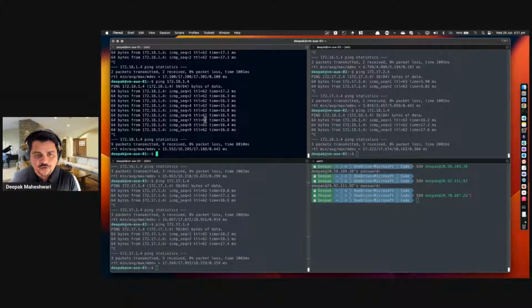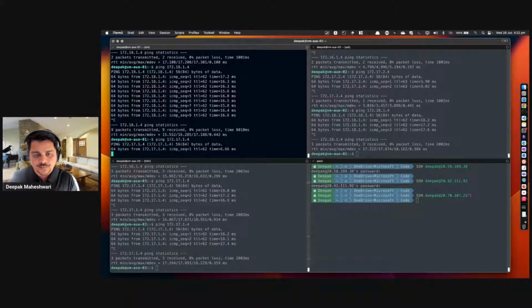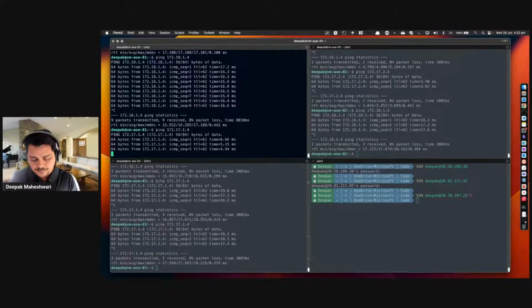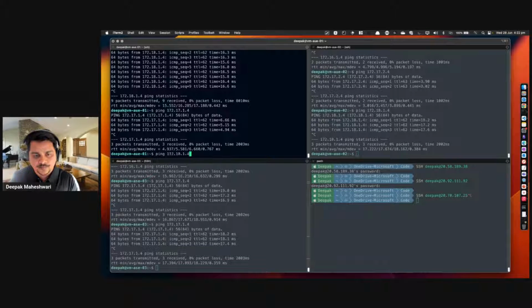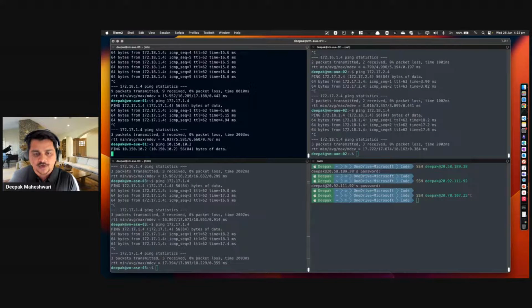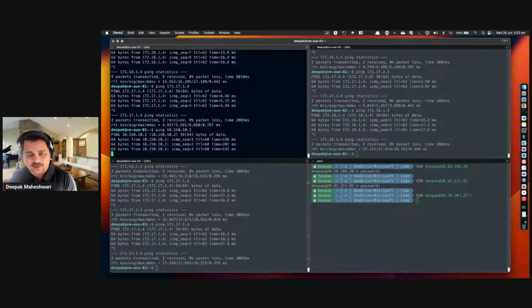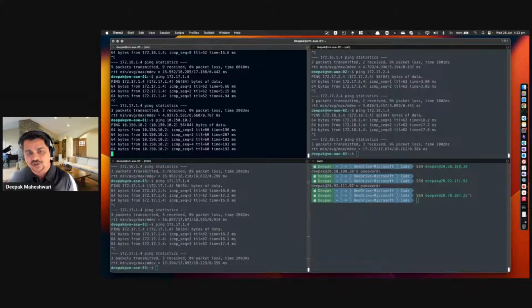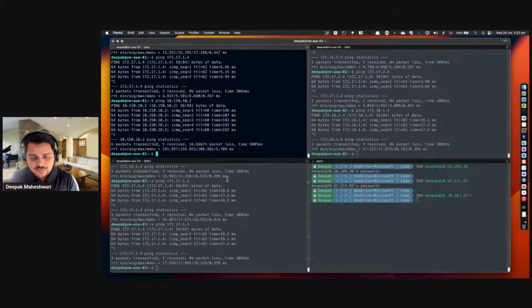And if I try to ping my on-premises, all of my traffic is allowed because this is a branch any-to-any configuration.